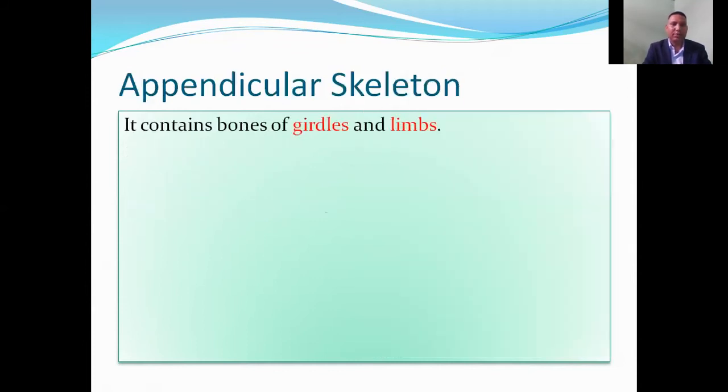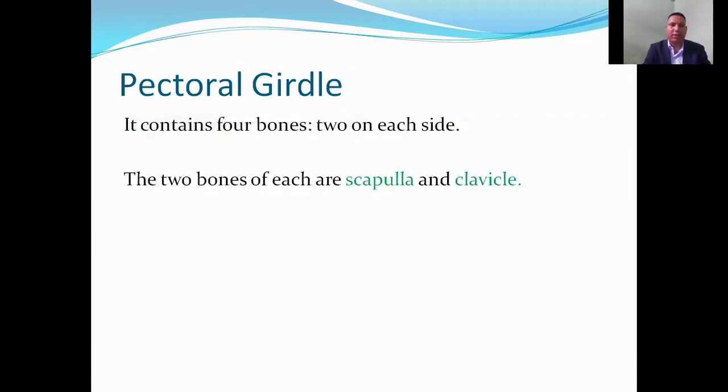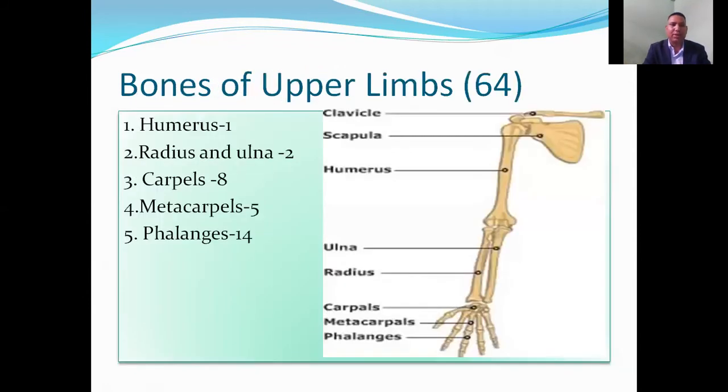Appendicular skeleton. It contains bones of girdles and limbs. Pectoral girdle. It is the bone of shoulder. It contains 4 bones, 2 on each side. The 2 bones on each side are scapula and clavicle.